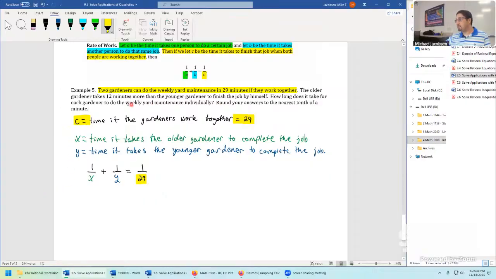The problem says, how long does it take for each gardener to do the weekly yard maintenance working individually? So we need to solve for X and Y in this problem. And that's pretty tough because there's two variables in one equation, but there's one sentence, one bit of information we haven't used yet. The older gardener, so that's going to be the green one, takes 12 minutes more than the younger gardener to finish the job by himself.